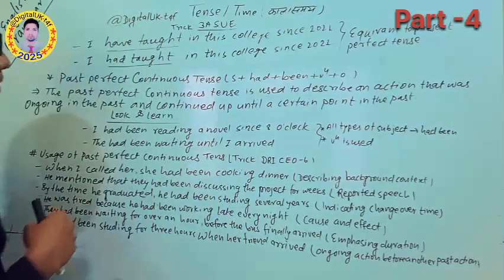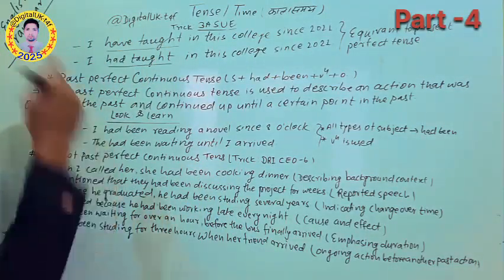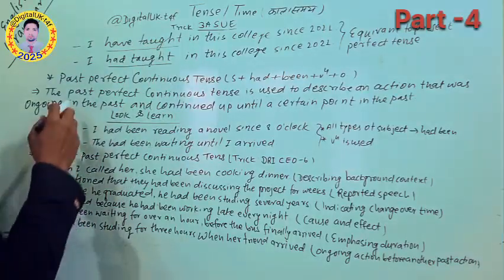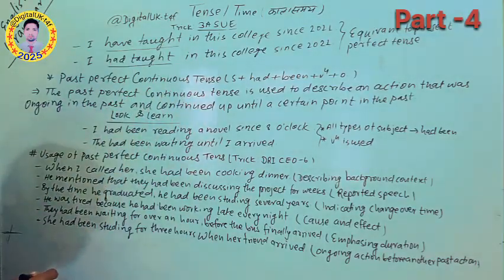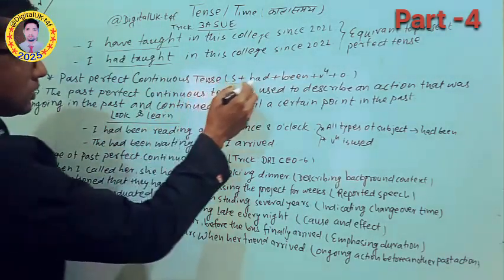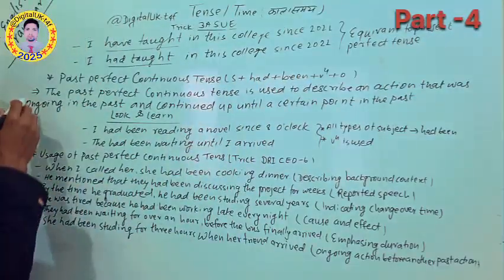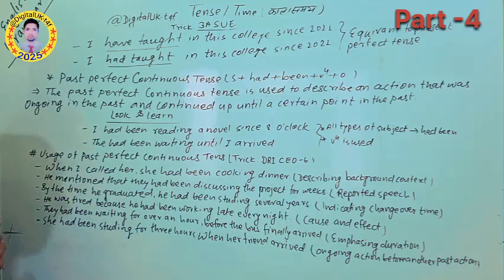So we can use a past perfect tense in the place of it. Now after that here comes the past perfect continuous tense, and its structure you know very well. Subject plus had plus been plus verb plus object. Let's see the concept here.